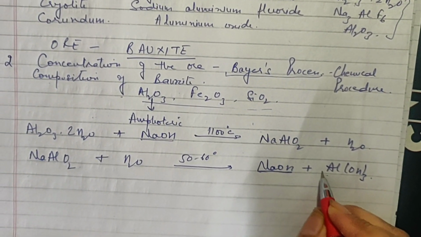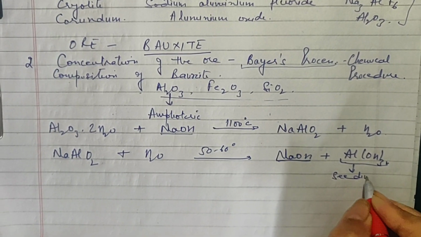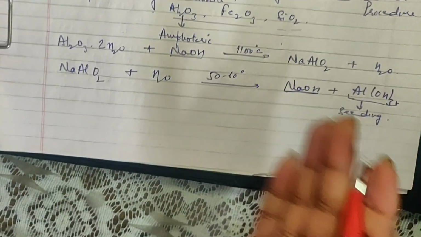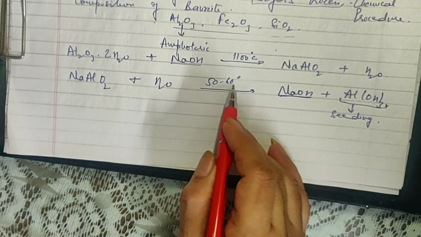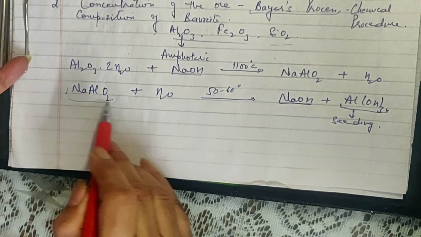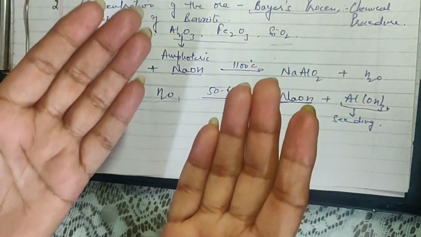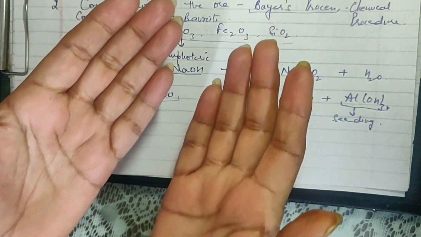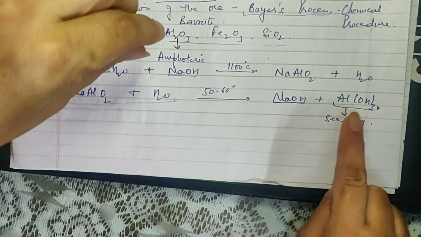Aluminium hydroxide is obtained by a process also known as seeding. Now I would tell you that what we do is, there is a platform. The temperature of that platform is maintained at a temperature of 50 to 60 degrees. The mixture of sodium aluminate and water is kept on this platform, and this platform keeps on shaking slowly. Alright, when it is shaking slowly, what we do is we hang a piece of aluminium oxide into it.